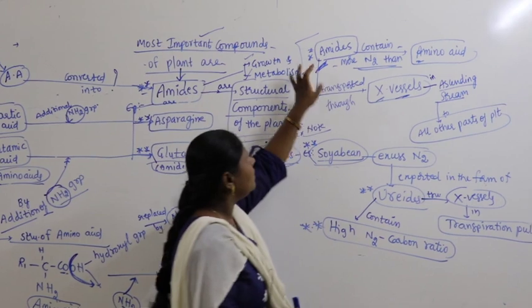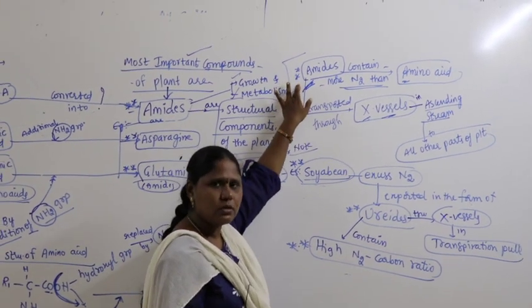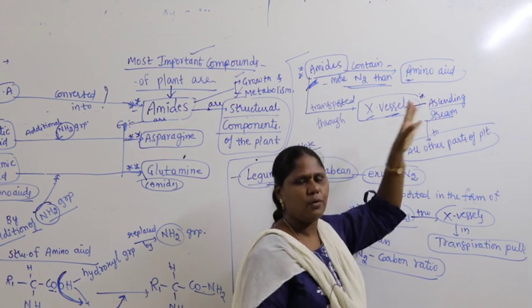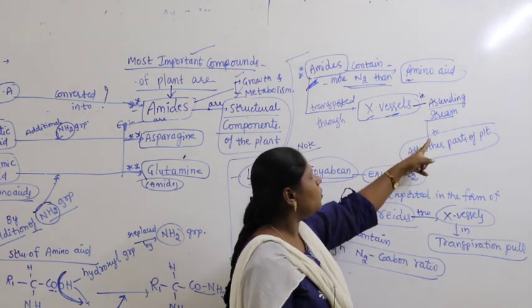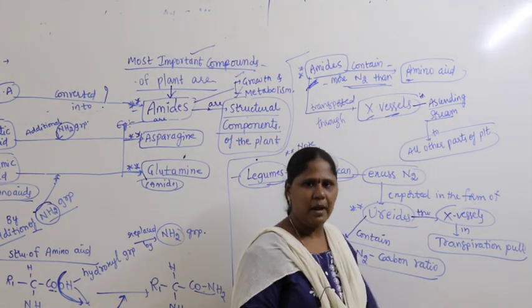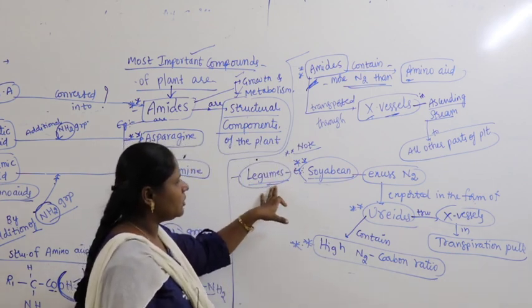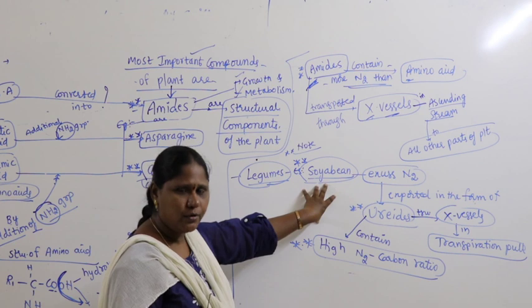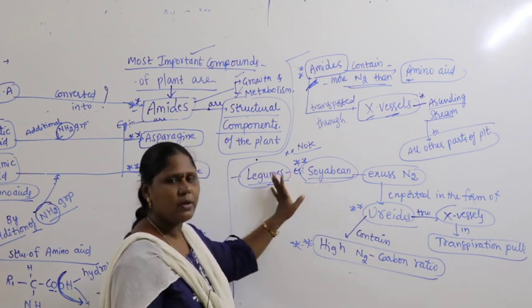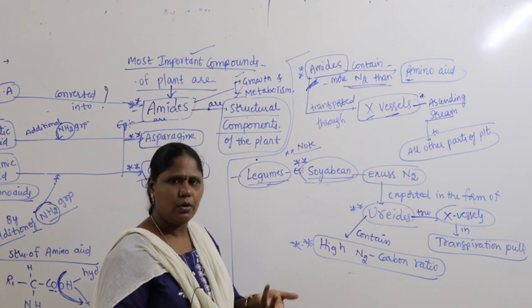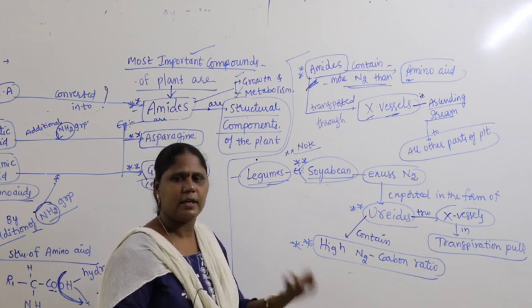Now these amides, whatever are produced, get transported through xylem vessels in ascending order from the root to the shoot and to all other parts of the plant. For example, if you take the legumes, especially soya bean, because in legumes Rhizobium will be there, symbiotic association, root nodule formation, nitrogenase and leghemoglobin.